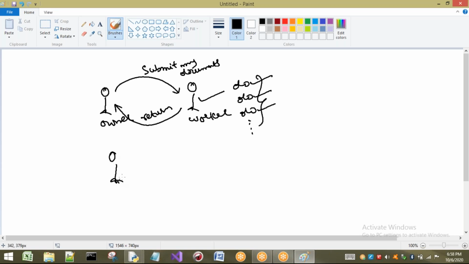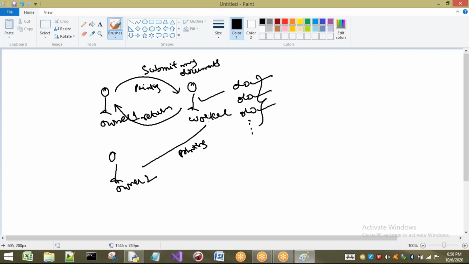For example, here one more owner, owner 2, is there. The same worker is under owner 2 and owner 1. He is the only one worker under owner 1 and owner 2. Owner 2 has given one work called printing work, and owner 1 has given some painting work. So the result of painting has to be returned to whom? Owner 1 only, because he has given the work. So the return of this painting should be to this owner 1 only.